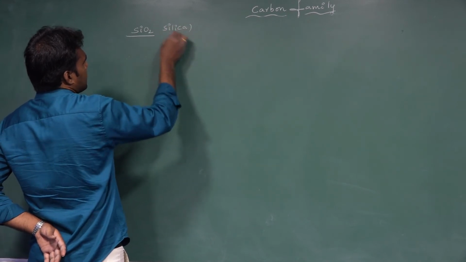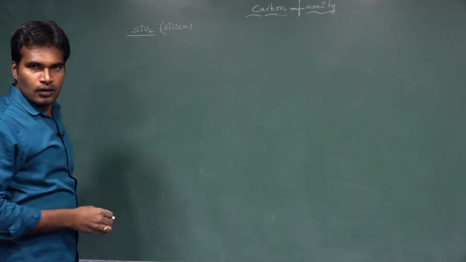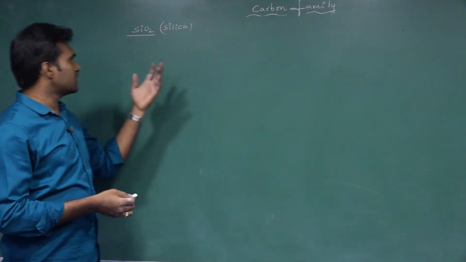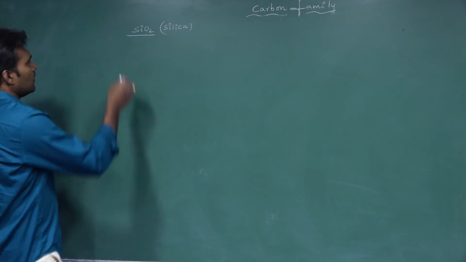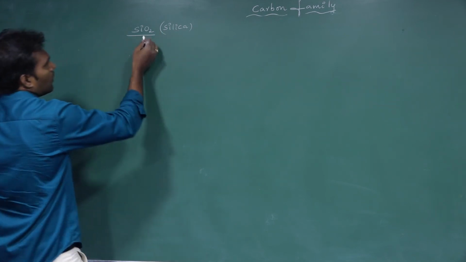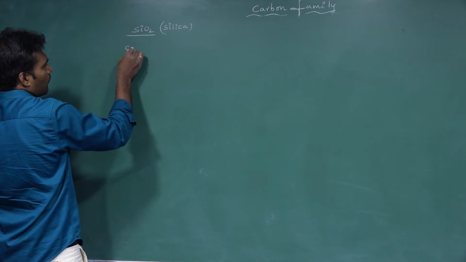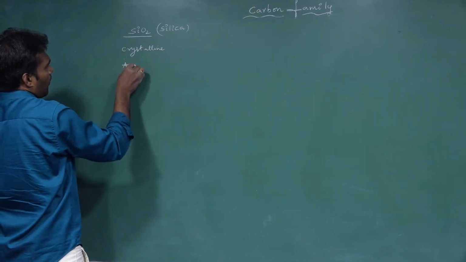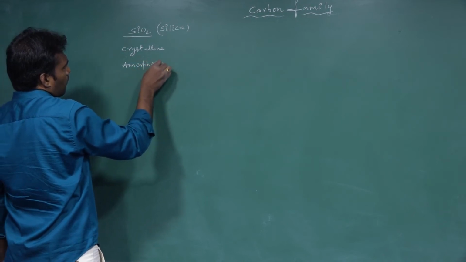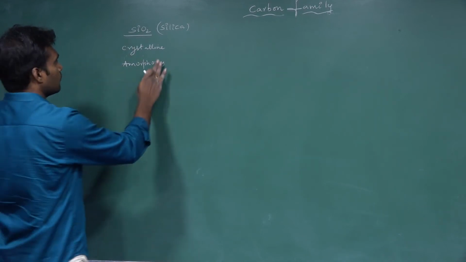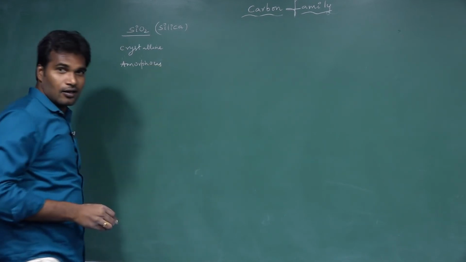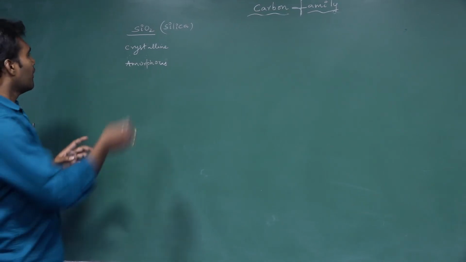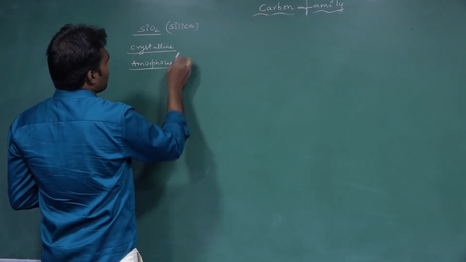We call it silica. It's nothing but sand, simply in our words, just sand. Let us see. The silica can exist in two forms, that is crystalline form and amorphous form. You may get the doubt, is sand in amorphous form? Of course, I didn't say. They gave crystalline form and amorphous form.